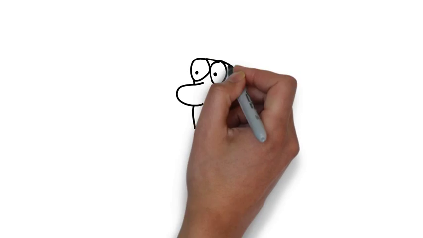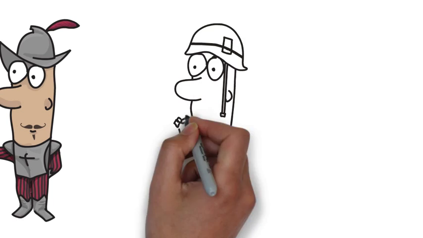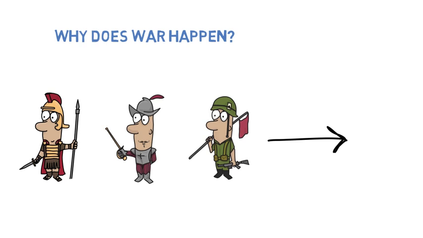The existence and recurrence of major conflict between states is perhaps the biggest puzzle in international relations. International war represents a tremendous breakdown in cooperation and is an extremely costly way to resolve a problem.